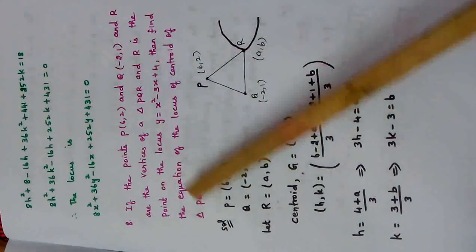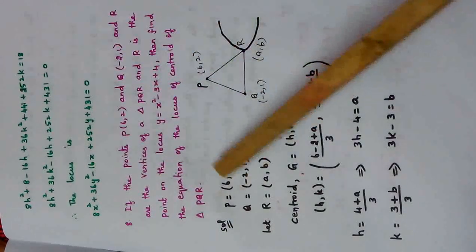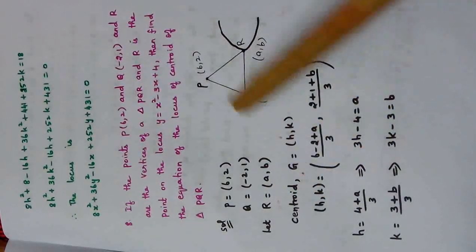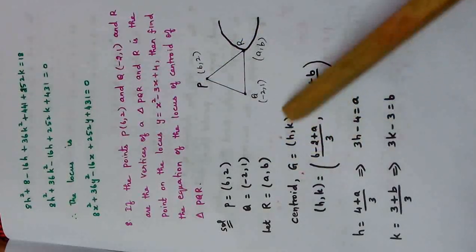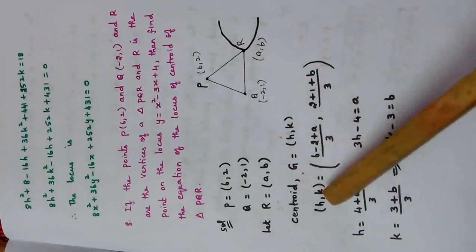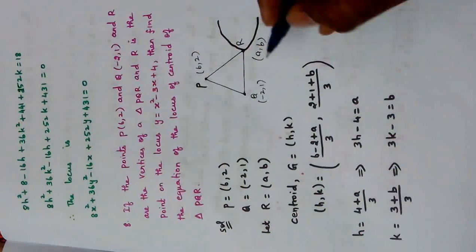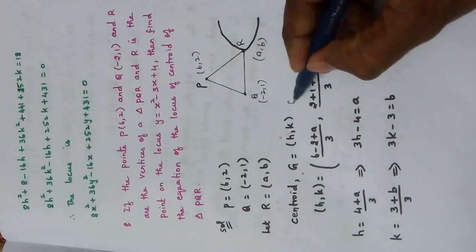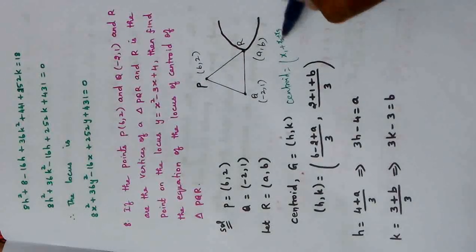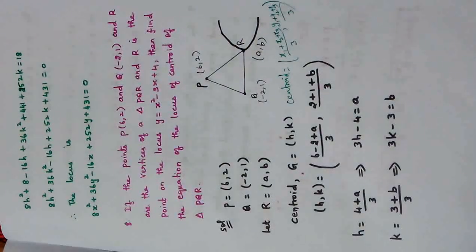What is the question? Find the equation of locus of centroid. So locus of centroid we need to find. So PQR, all the vertices I am writing here. Centroid we don't know, but we want the locus of centroid, so that is taken as (h, k). Centroid is taken as (h, k) because this is the moving point. So what is the formula for centroid? The centroid is ((x1 plus x2 plus x3) by 3, (y1 plus y2 plus y3) by 3). This is the formula for centroid.